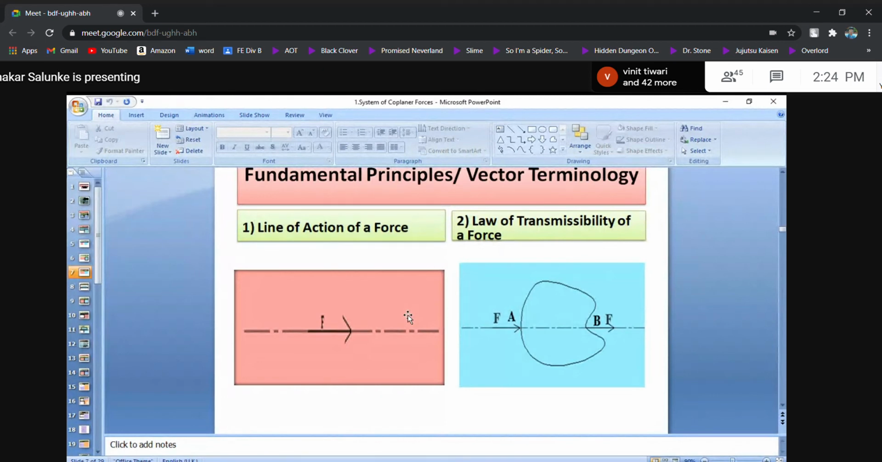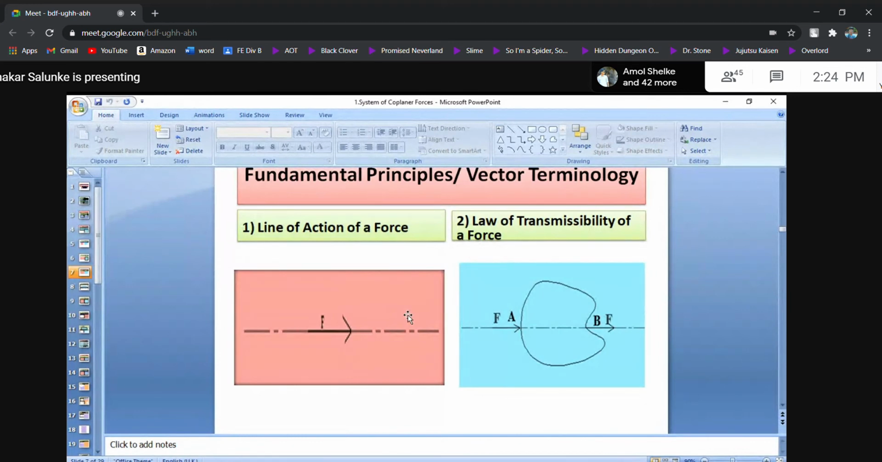There is one more law, called the law of transmissibility of a force. Please remember, in several question papers this law of transmissibility is asked, and even its proof is asked. How to go about the proof, I will explain in the later part. The law of transmissibility of a force: its statement is very important.